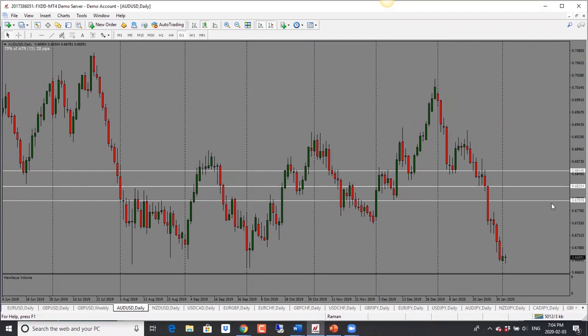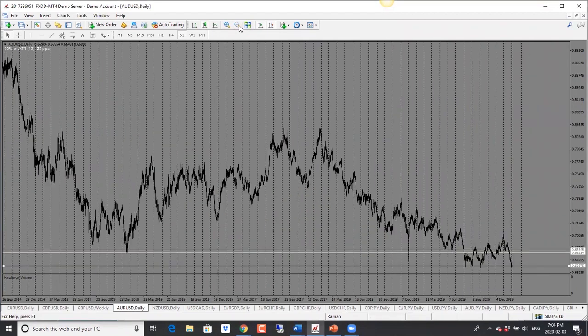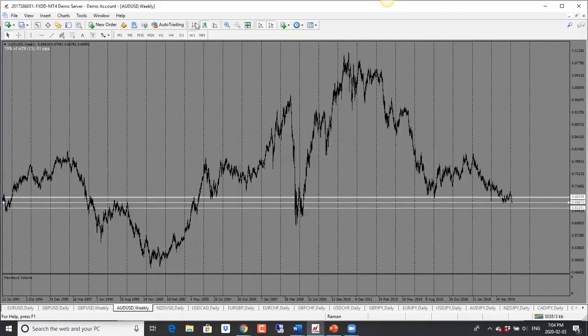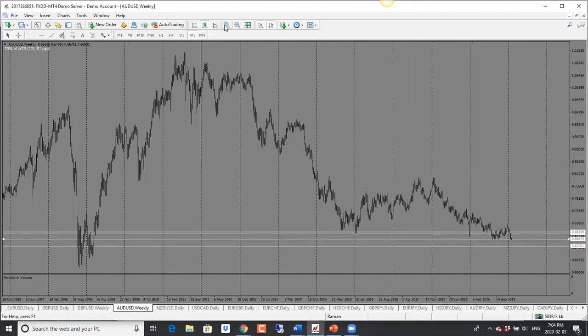Aussie dollar here, price has dropped quite a bit, and we are into some support where price has not been in quite some time. So it's a major support area. So this is where price has been turning around. Now, if we go back to our monthly chart, we'll be able to find some next levels here.